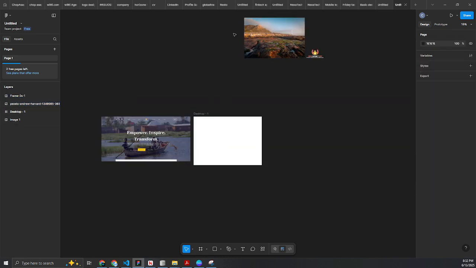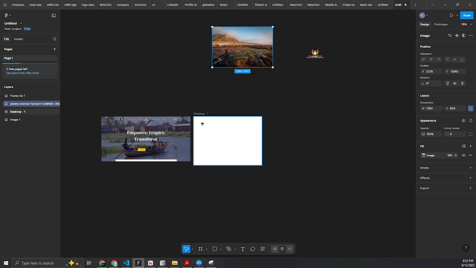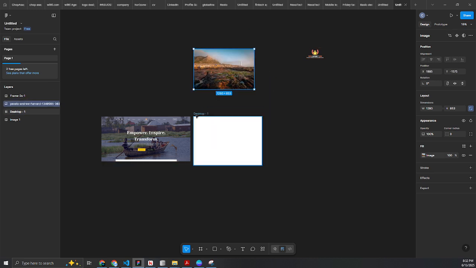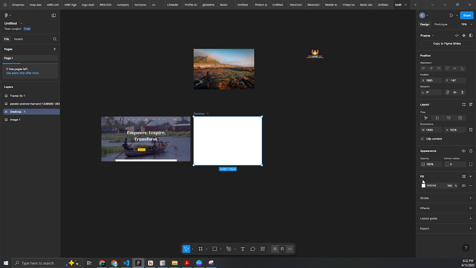So the first thing we want to do is position our background image. Now there are two ways. I can either drag the background image into the frame, or I select the frame and come over here to our view column.